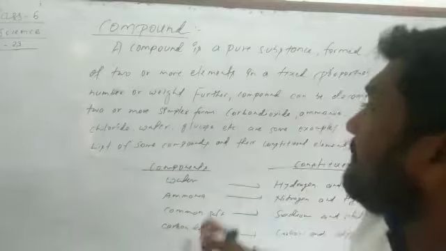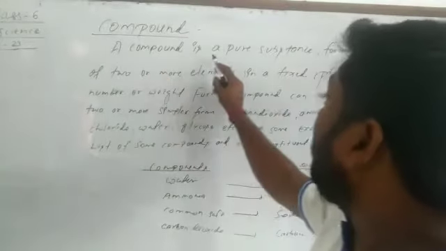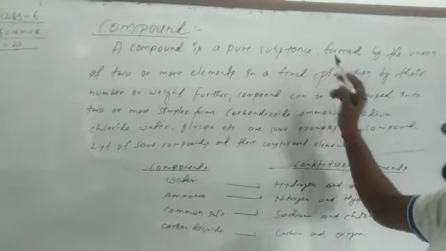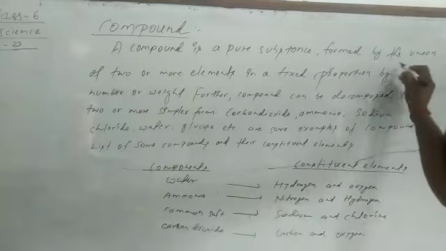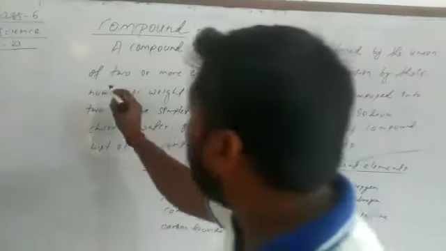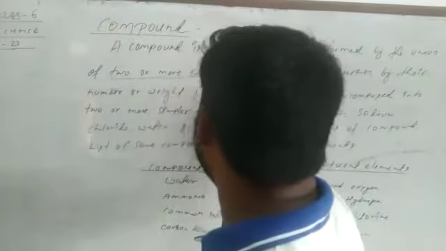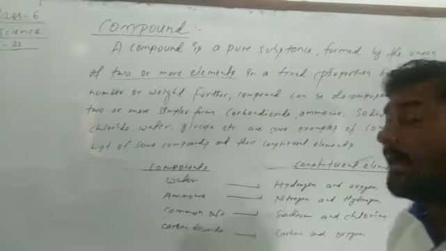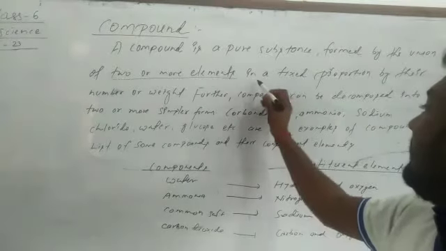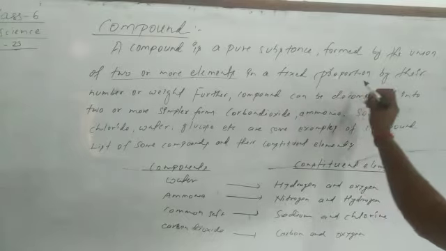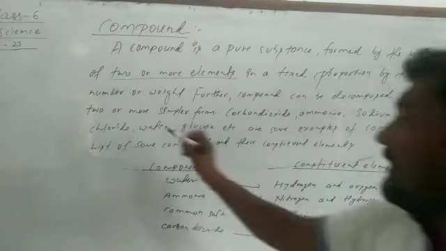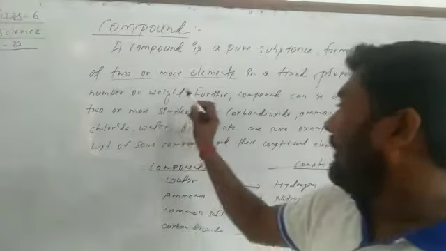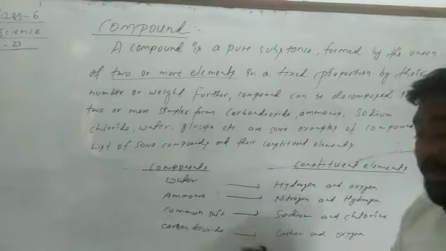A compound is a pure substance formed by the union of two or more elements in a fixed proportion by their number or weight. You understand here, okay?